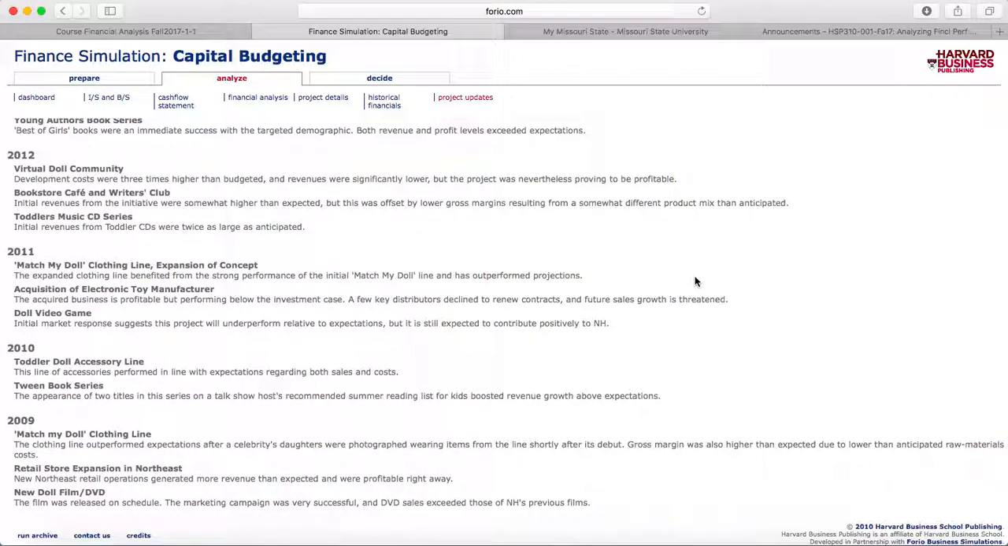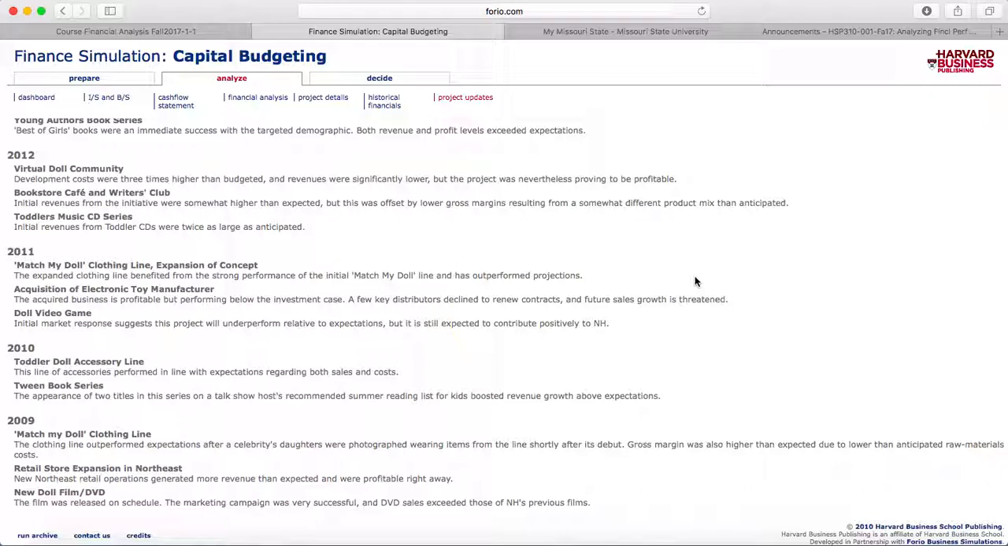In the beginning, in 2009, I was much more reserved and much more cautious in the ones that I decided to invest in. You can see that my choices were Match My Doll clothing line, retail store expansion in the Northeast, and the New Doll film / DVD. You can see that most of these projects went generally very well. They didn't have much in the way of faltering.